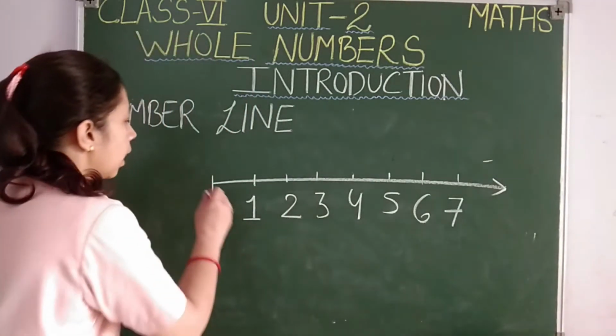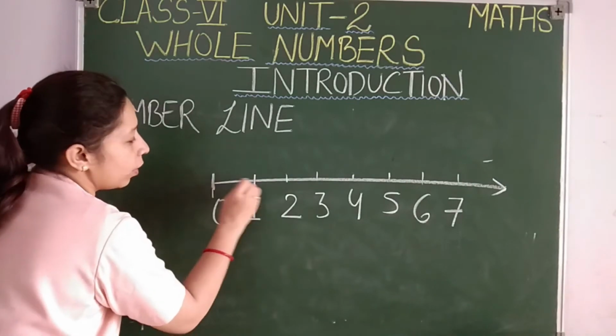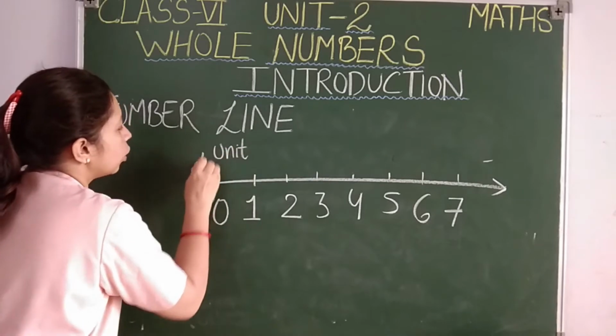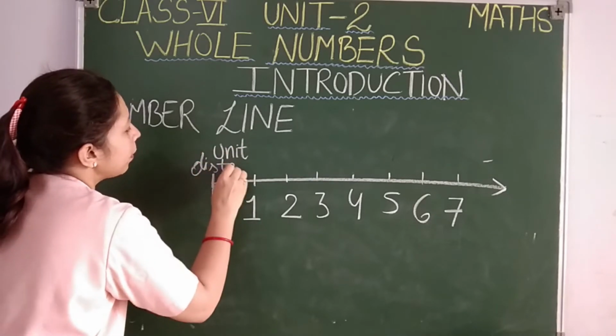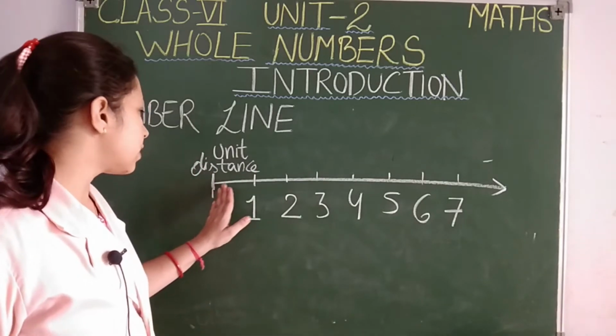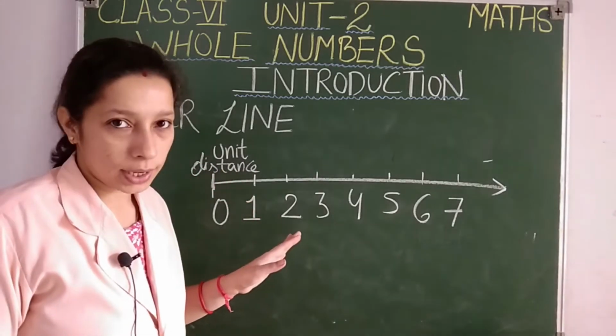So students, the distance between 0 and 1 here is called unit distance. What do you mean by unit? Unit means 1. Okay, 1 unit. So here the distance between 0 and 1 is known as unit distance.